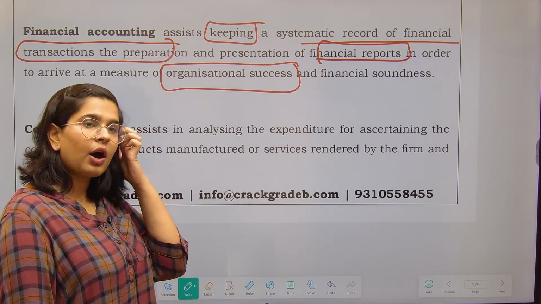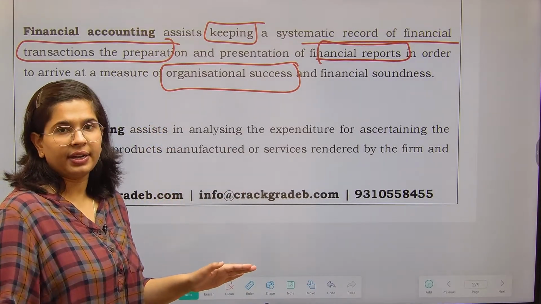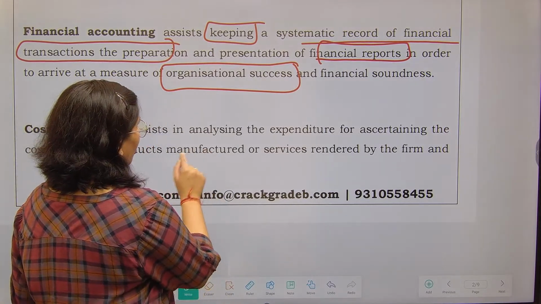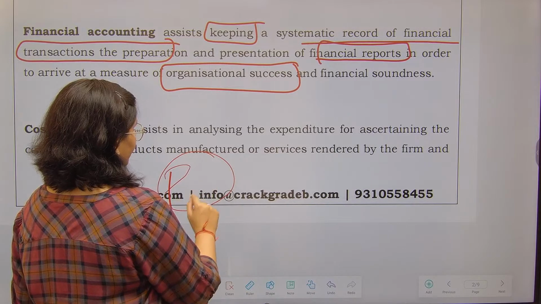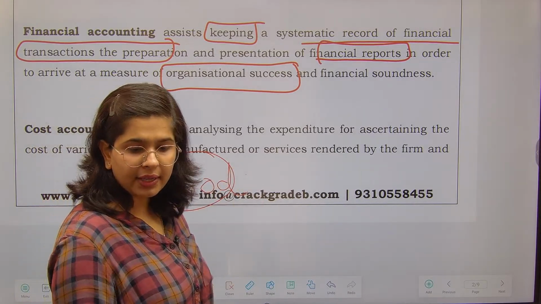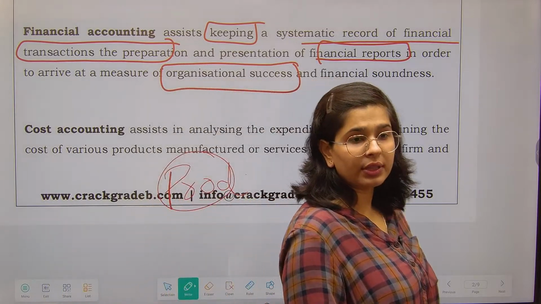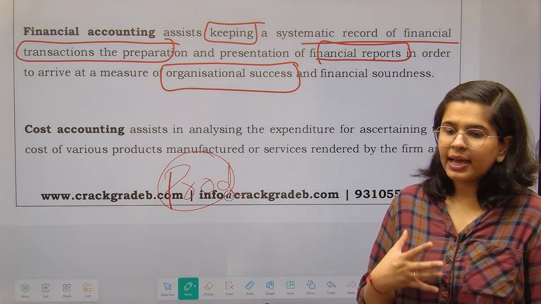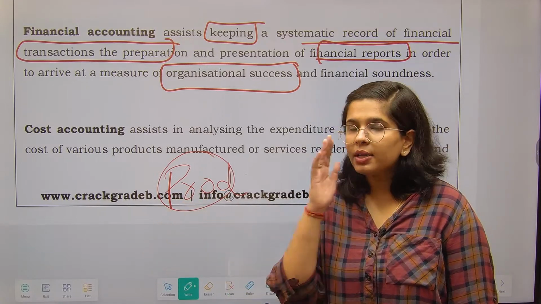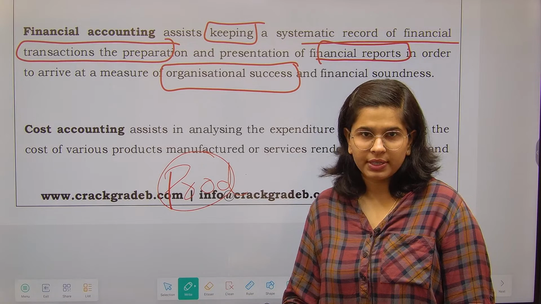Now in cost accounting, the focus is totally different. In the cost accounting, I will be focusing on the products that I am making. जो भी products मैं बना रही हूँ, I'll be focusing on them. I would like to know what is the profitability of my product, whether I am earning profits or I am not earning profits. ठीक है?